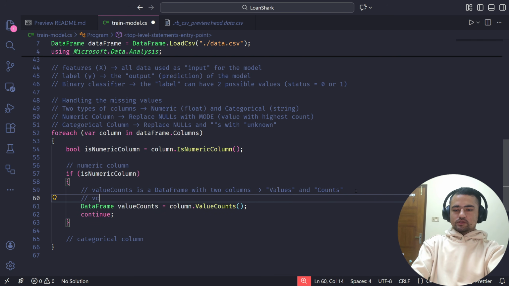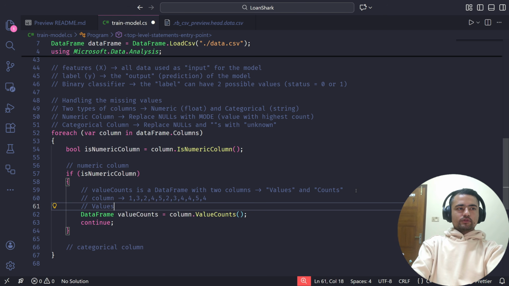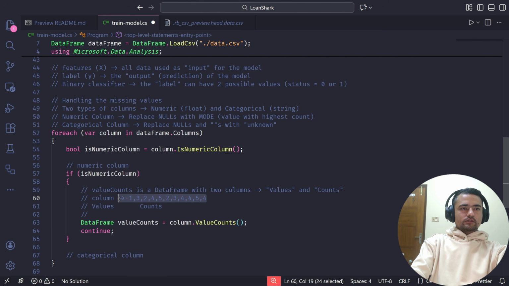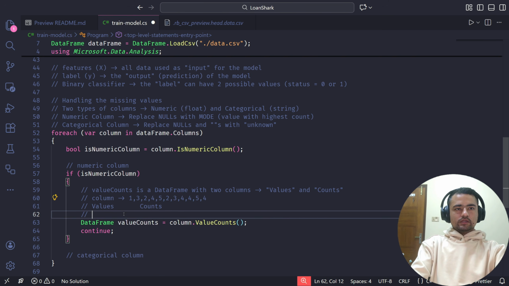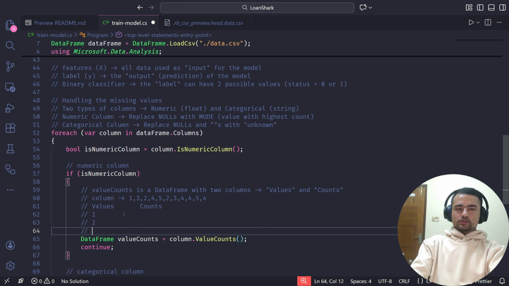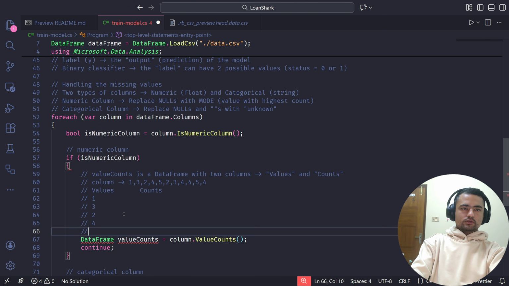So for example, let's say the column had data like 1 3 2 4 5 2 3 4 4 5 4. Let's just give some random values. Then the data frame will have two columns, values and counts. In the values we will have the distinct values from this array: 1, 3, 2, 4, and 5.